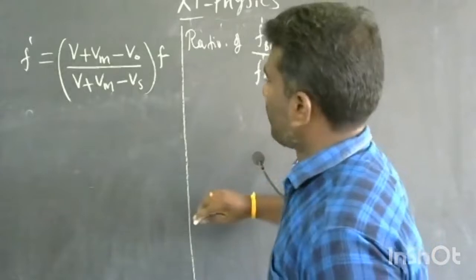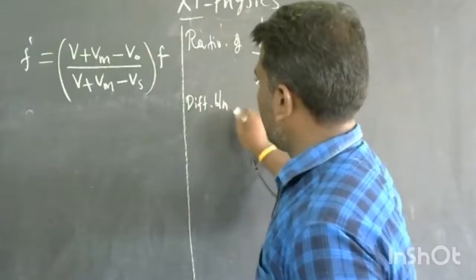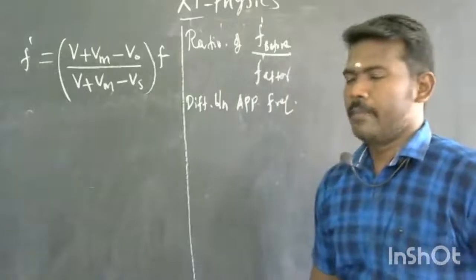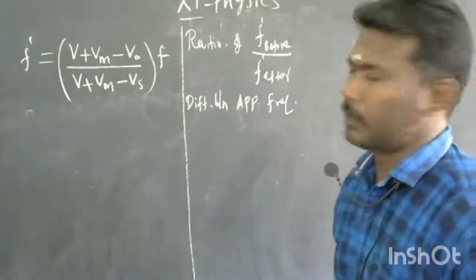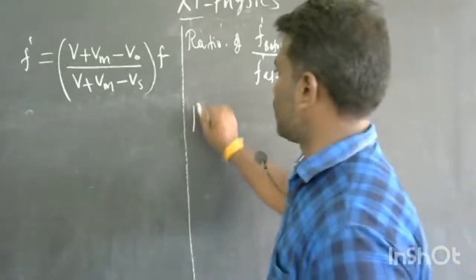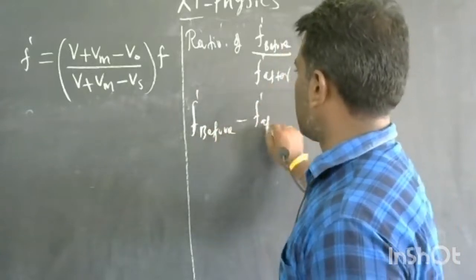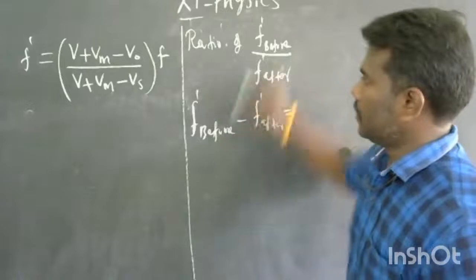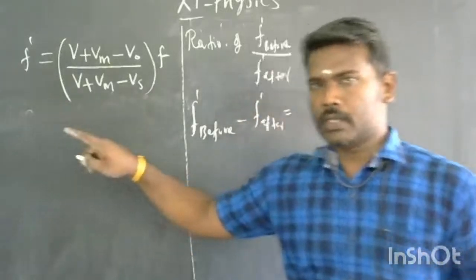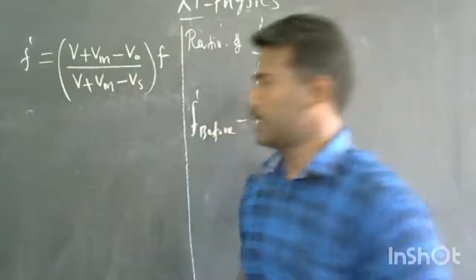We can also calculate the difference between the apparent frequency before and after, that is, F dash before minus F dash after. So we can calculate two things for a moving source crossing a stationary observer.